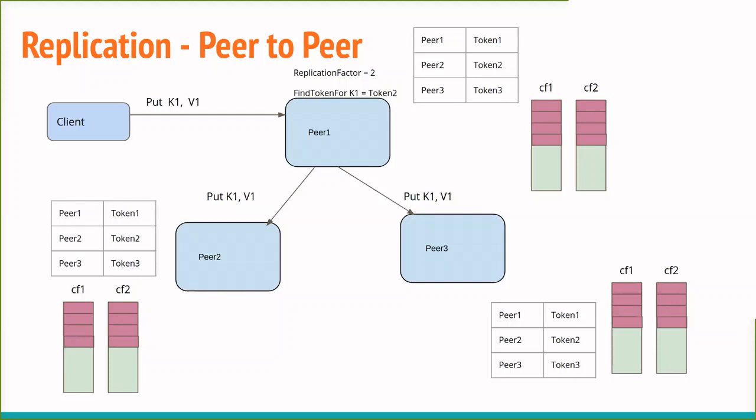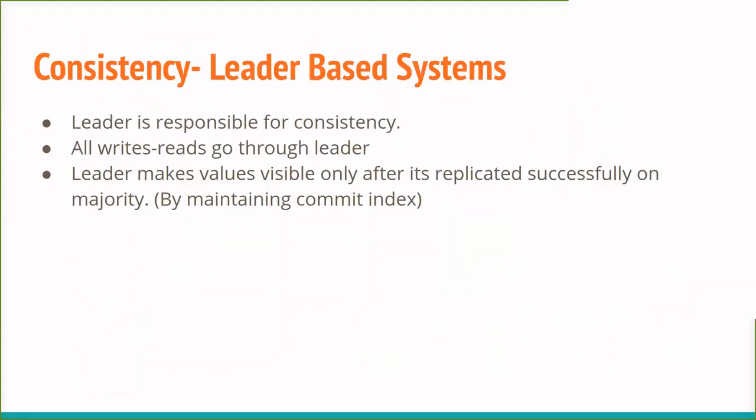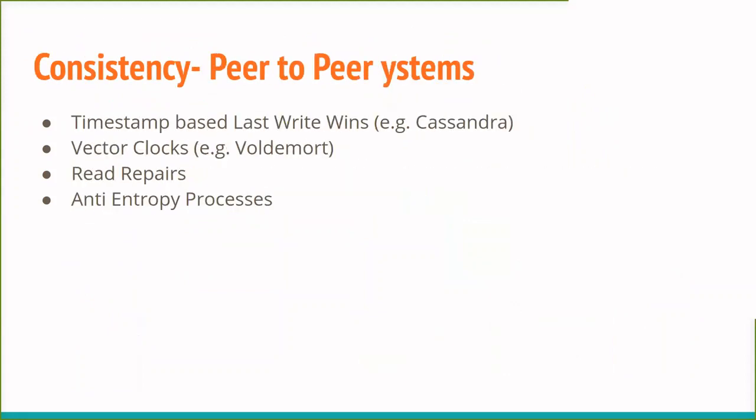So in this case, sorry, I think I have slides reordered, but we need mechanisms like read repairs.